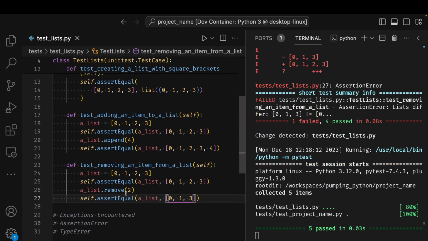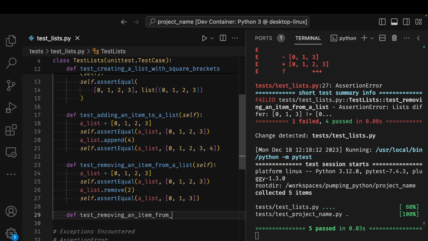So when I call remove and I give it a value, or an object, it removes that object from the list. But what if there was more than one occurrence of 2 in the list? How does Python know which item to remove? I'm going to add a test for it. Say test removing an item from a list when multiple exist.